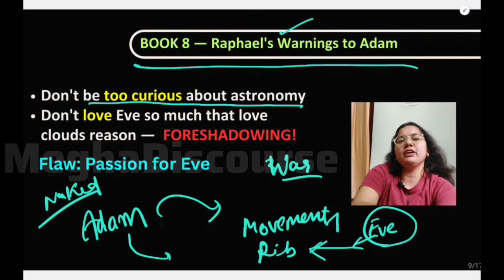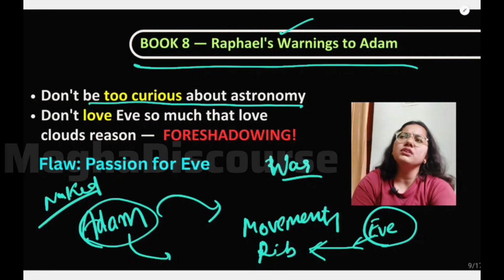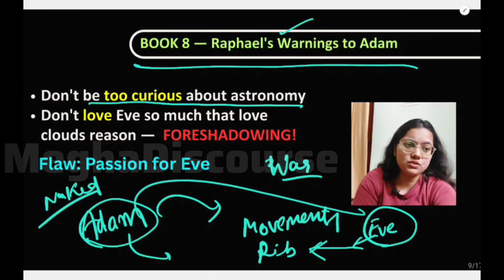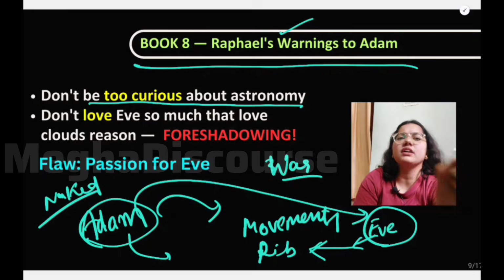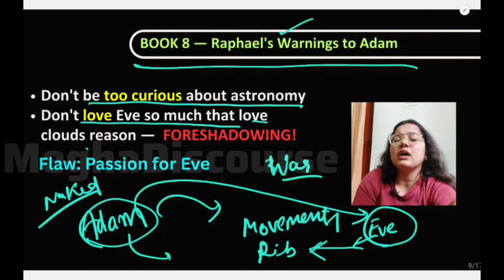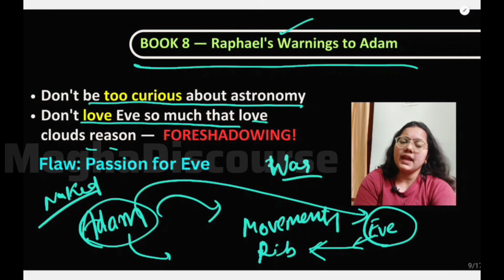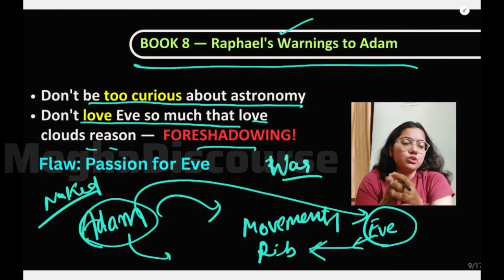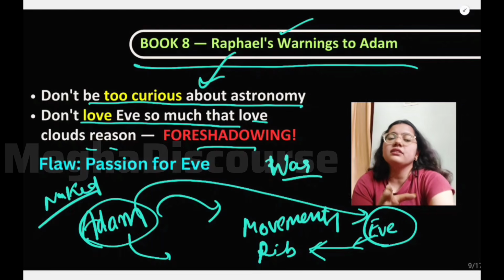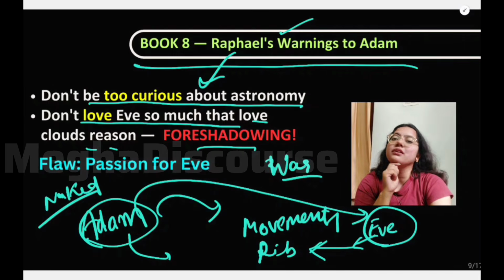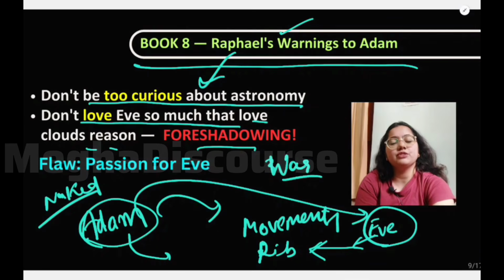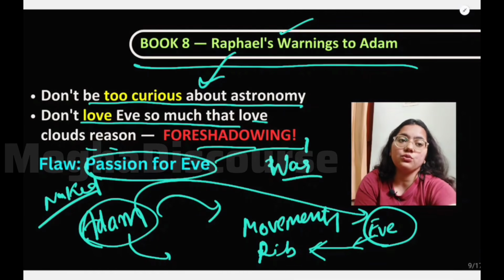Because now Raphael knows that Adam is having some attraction towards Eve, because they are spending their time with each other like friends. And thus Raphael says don't love Eve so much that your love clouds reason, that you will forget reasoning. And this is a kind of foreshadowing moment. What is foreshadowing? It means Raphael is giving a warning to Adam about something, that you should not love Eve, because out of love he will also eat the fruit and Adam will also fall like Eve. So this is the biggest flaw of Adam, which is the passion for Eve. This is again a PYQ of NET.